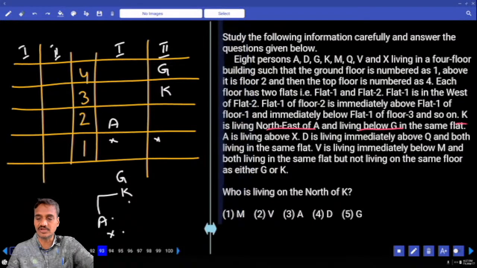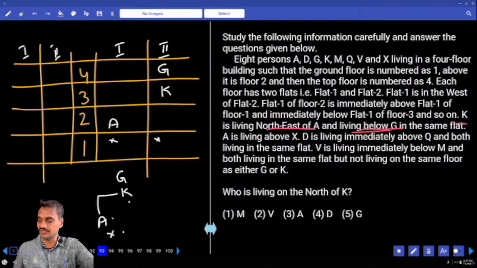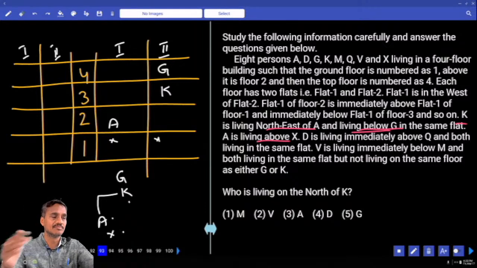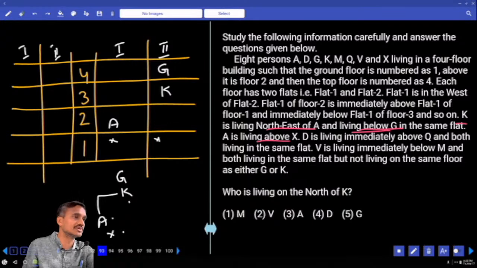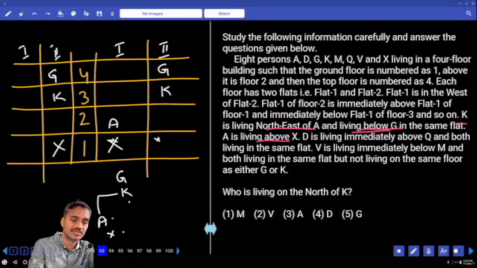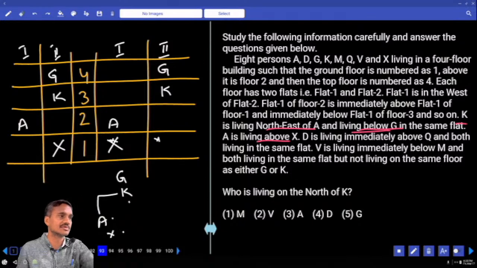K is living northeast of A, and K is living below G in the same flat. A is living above X is given. Above X may be in the same flat, maybe in a different flat, but it's above floor. A is living above X, and D is living above X, how many possibilities do we have? 2 possibilities. X can be here, that is one possibility. X is here, G is here, K is here, A is here. This is the second possibility. If you look at the diagram already, there is there.